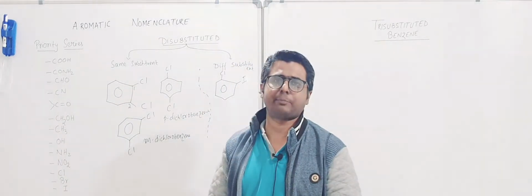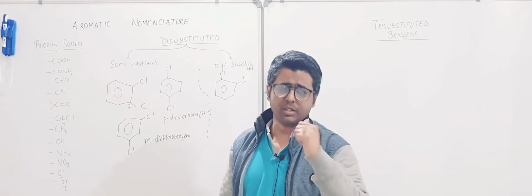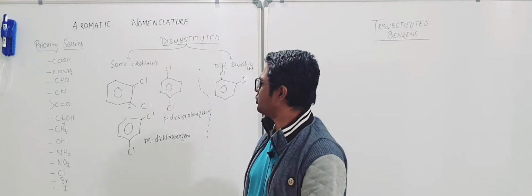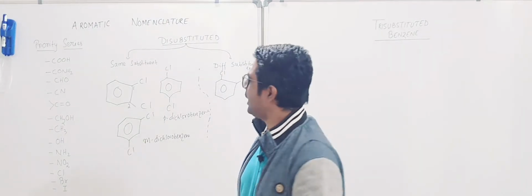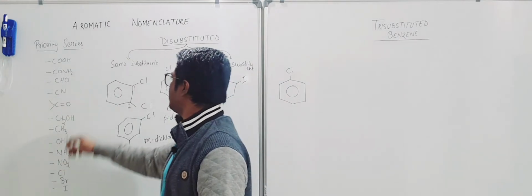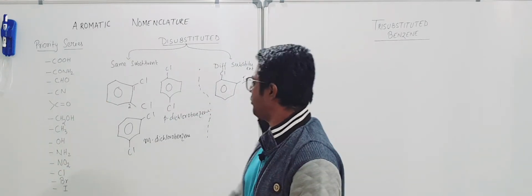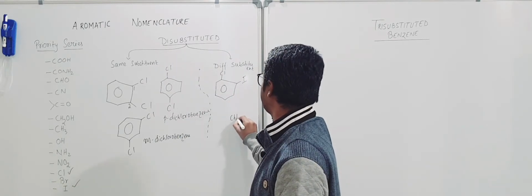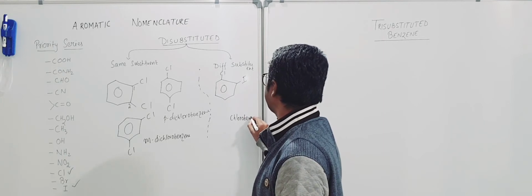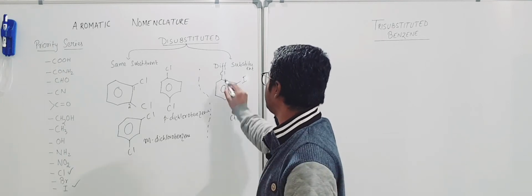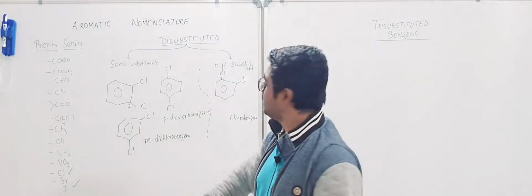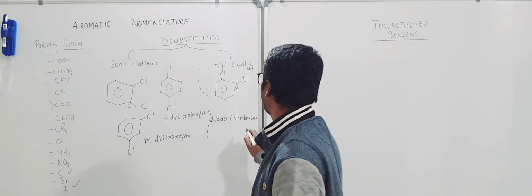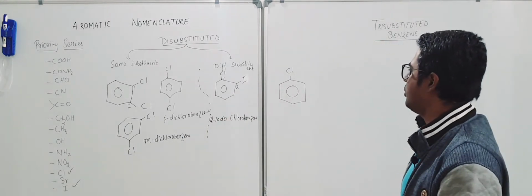You have gone through one priority series in case of your aliphatic. Similarly over here there is a priority series, so it is very easy to remember because you have already gone through it in the aliphatic. So these are the series. If you see over here, chlorine lies above iodine. So basically the name should be chlorobenzene. We will number it as 1, so this will be 2, so 2-iodochlorobenzene, khatam, theek hai na, 2-iodochlorobenzene.